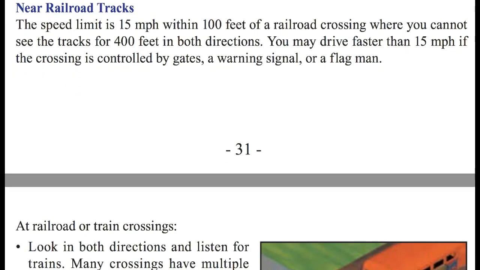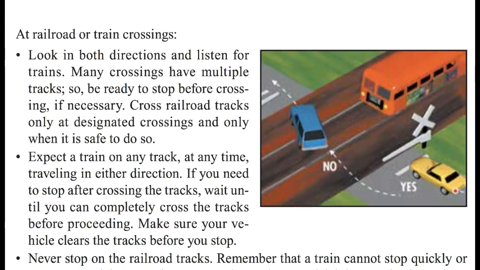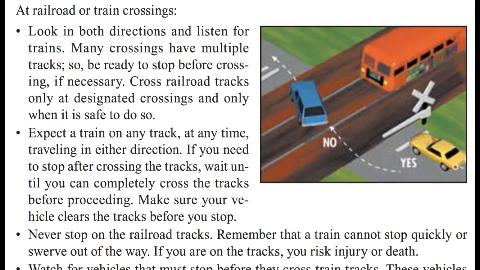Near railroad tracks. Near railroad tracks, the speed limit is 15 miles per hour within 100 feet of a railroad crossing where you cannot see the tracks for 400 feet in both directions. You may drive faster than 15 miles per hour if the crossing is controlled by gates, a warning signal, or a flagman. At railroad train crossings, look in both directions and listen for trains. Many crossings have multiple tracks, so be ready to stop before crossing if necessary.